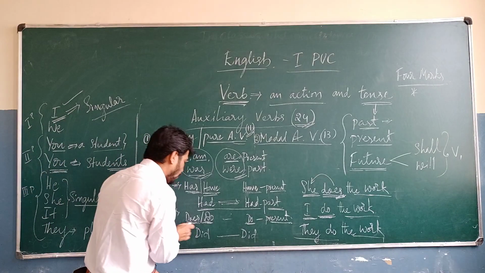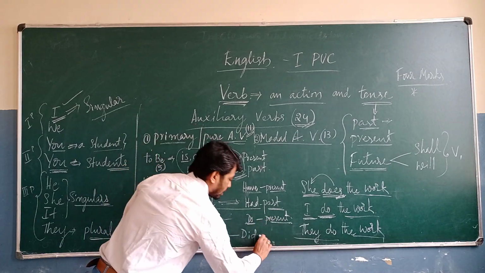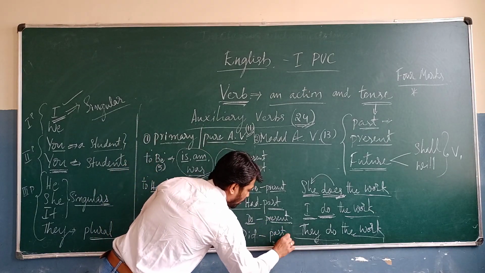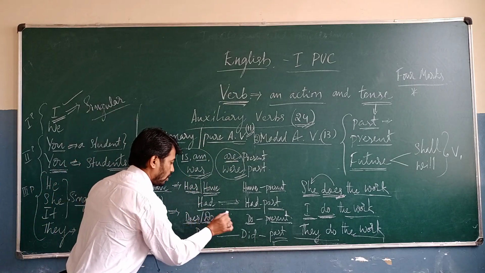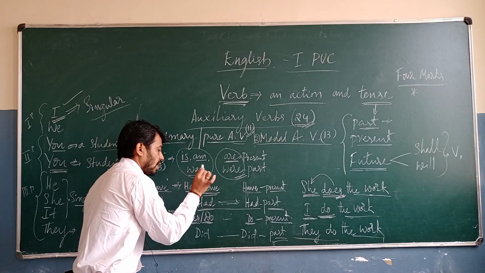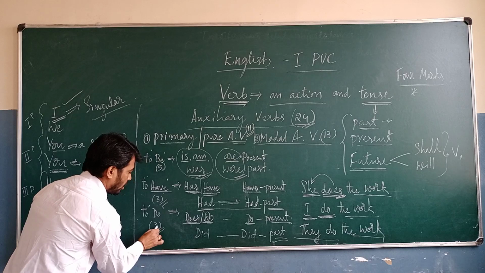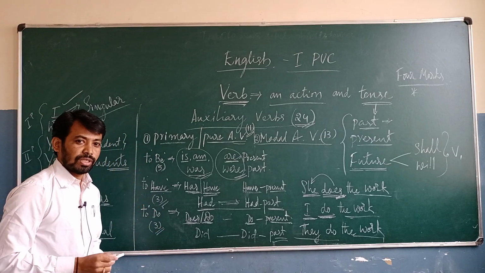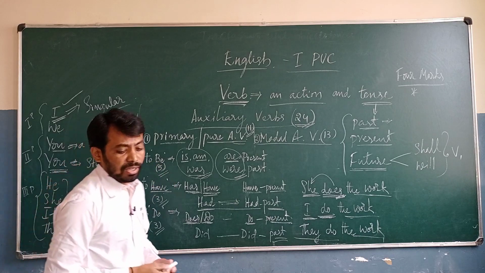And then in the do form, does, do in the present tense, and did for past tense. Only one word. So do, does, did: 3. Have, has, had: 3. Total 3 have form auxiliary verbs, 3 do form auxiliary verbs, and 5 be form auxiliary verbs.